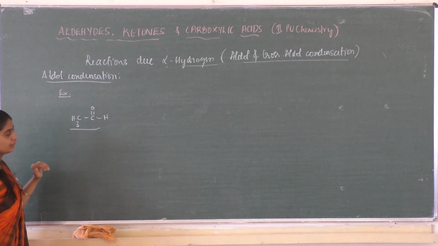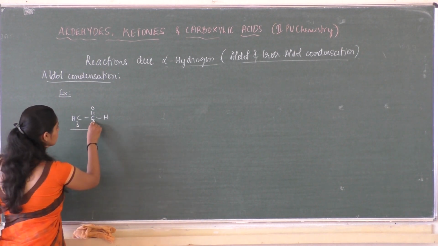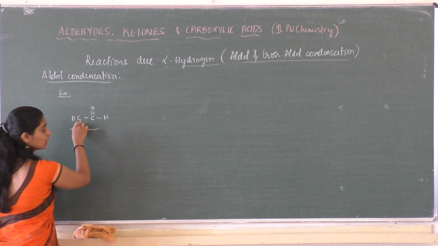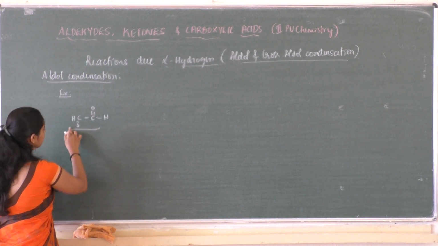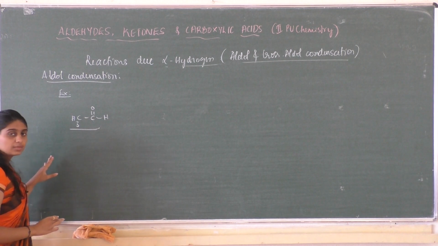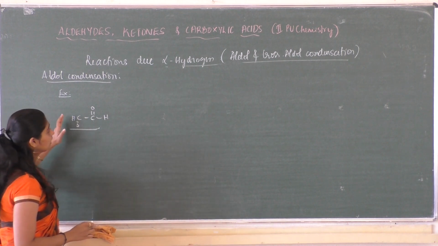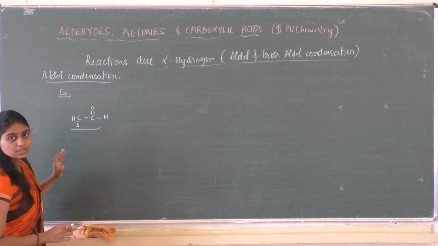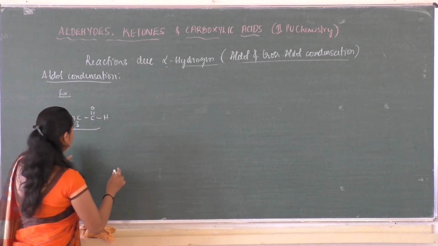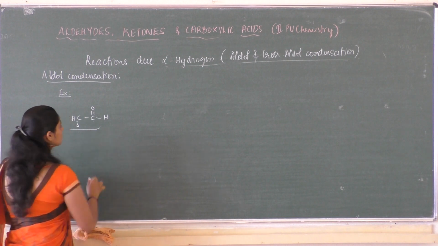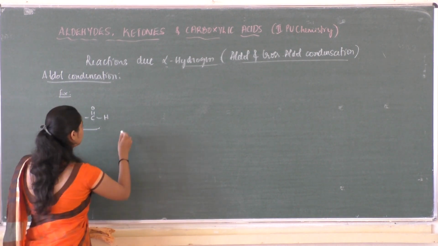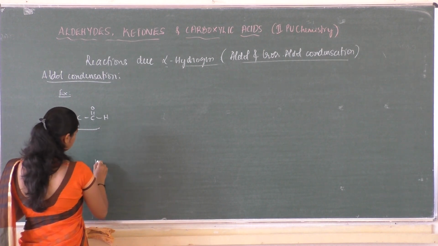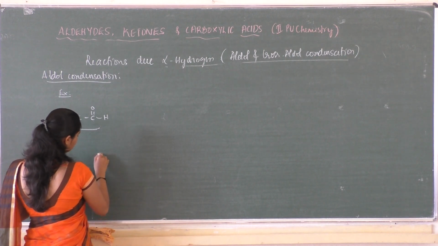Obviously yes, because this is the functional group and the next carbon is the alpha carbon atom, attached with 3 hydrogen atoms, alpha hydrogen atoms, so this will definitely undergo aldol condensation. So this reaction is treated in the presence of a dilute base, so in the presence it forms OH minus.